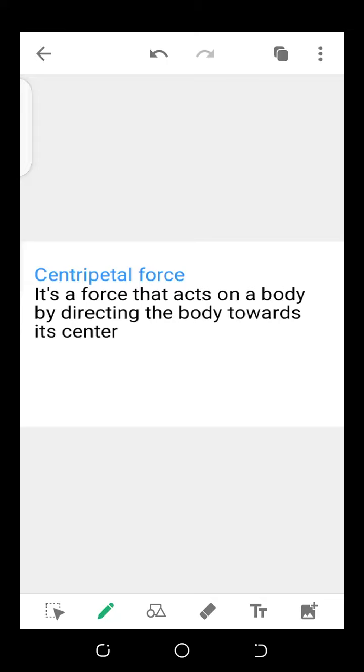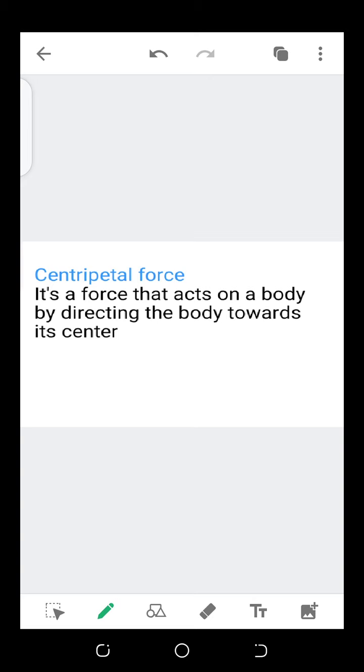Welcome again. We want to look at centripetal force, and as the word itself, it's a two-combination word, that is centripetal and force. Force, you can remember from Form 1, there's a topic in Form 1 known as force. Force, by definition, is a pull or a push, and here centripetal force is a force that acts on a body by directing the body towards its center.